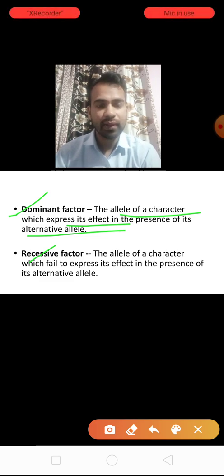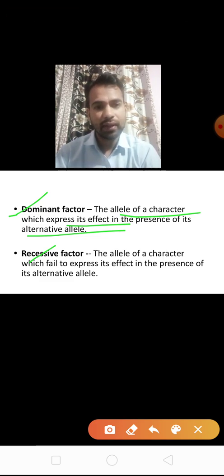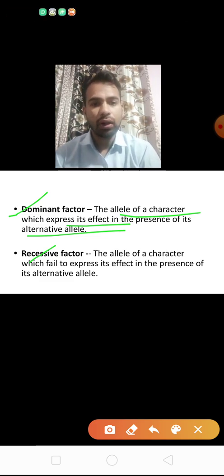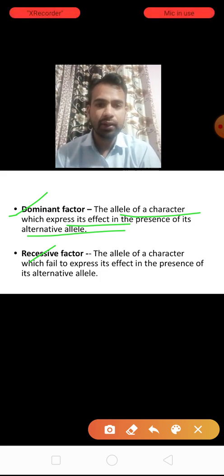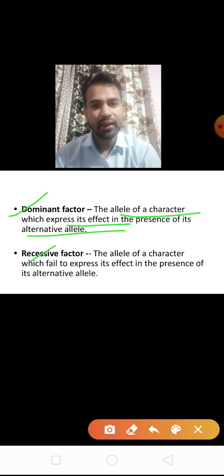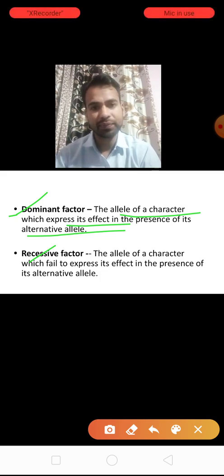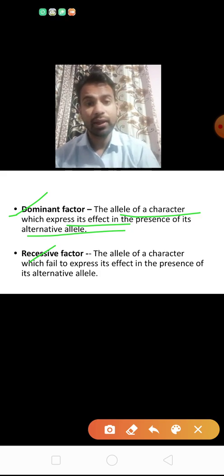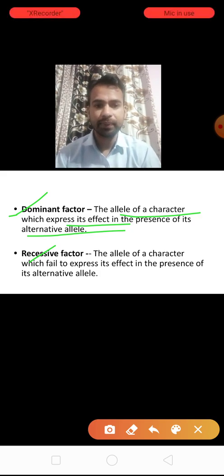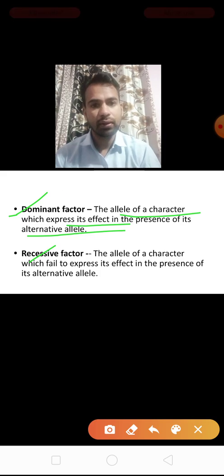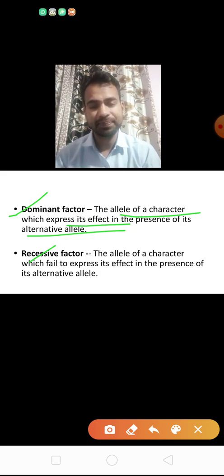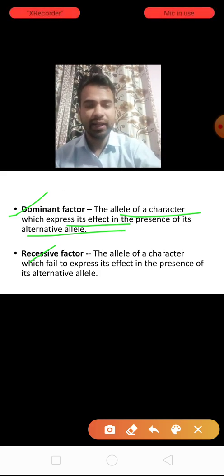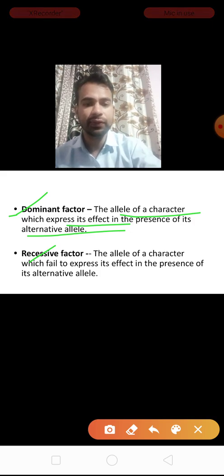Clear? I repeat once again, the allele of a character which expresses its effect in the presence of the recessive factor. But the recessive factor does not show its effect in the presence of the dominant factor. See the definition of recessive now.